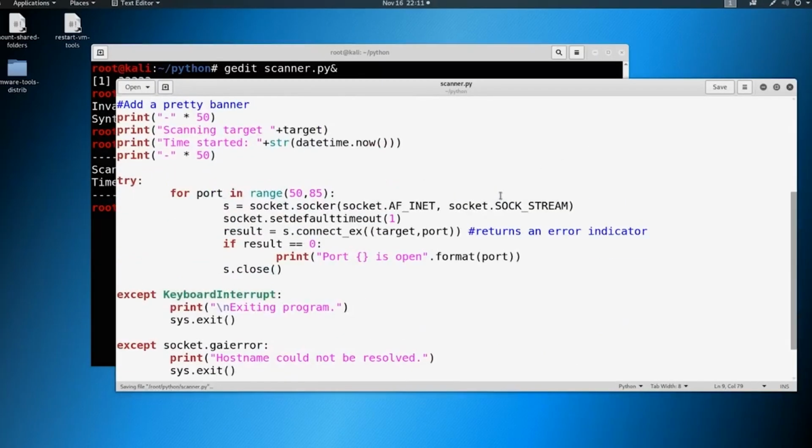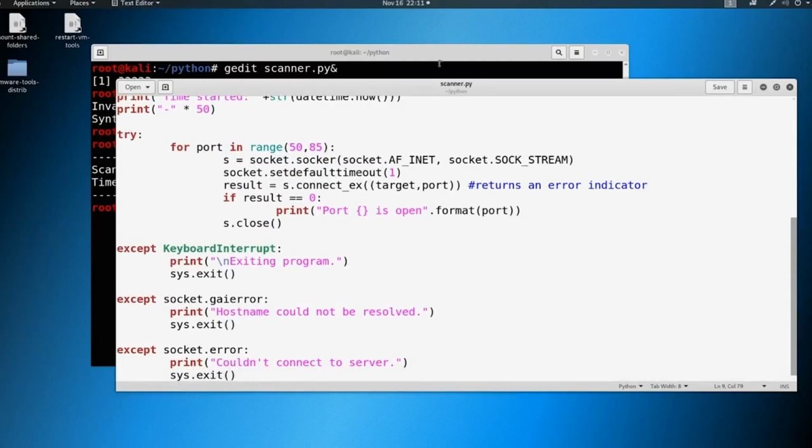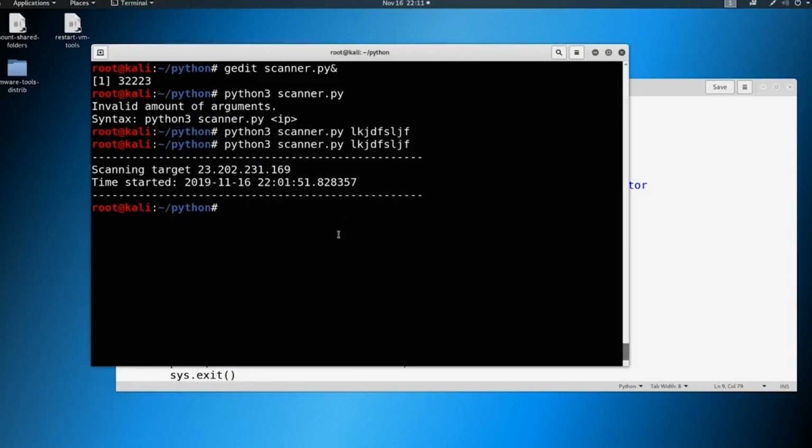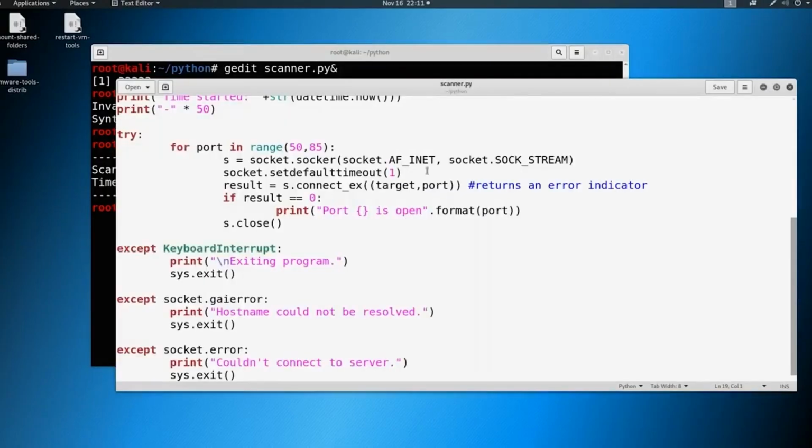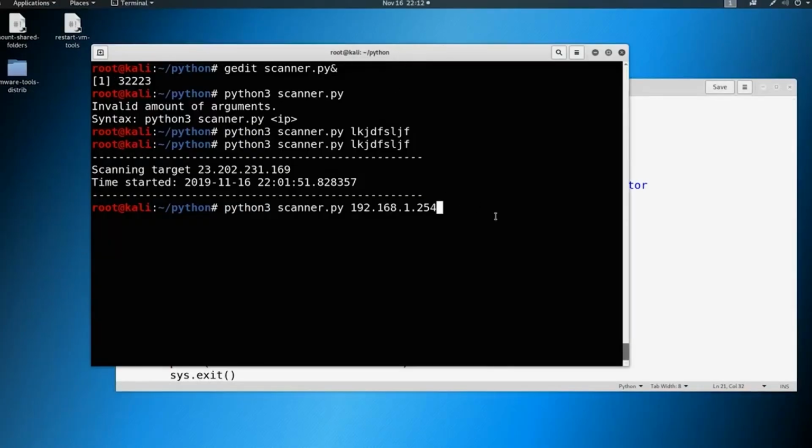We've got our scanner script, and we're going to go ahead and run it. I'm going to run this against my router. My suggestion to you is to do the same, or do it to a machine that you know is in your network and has a port open. Why am I choosing my router in this specific range? My router should have port 53 open because of DNS, and port 80 open because I need to access the web interface on it. So I'm going to go ahead and run this,